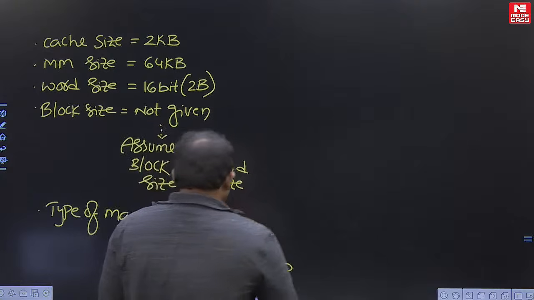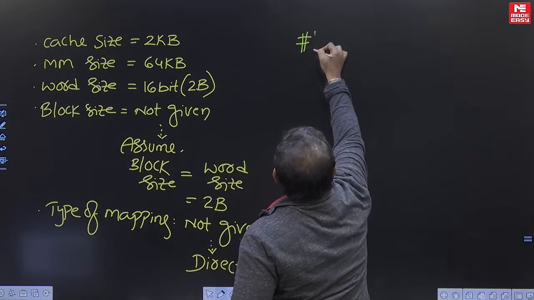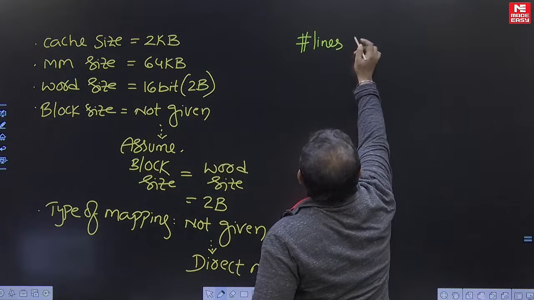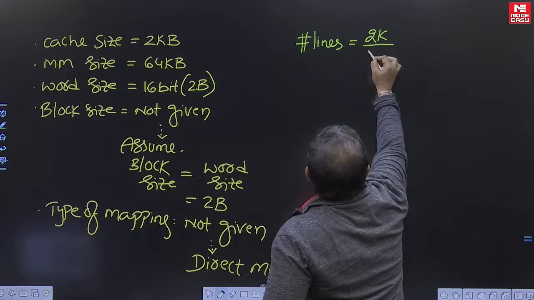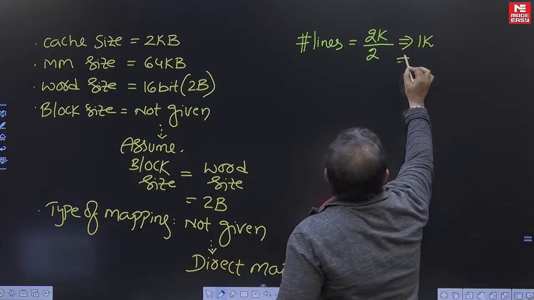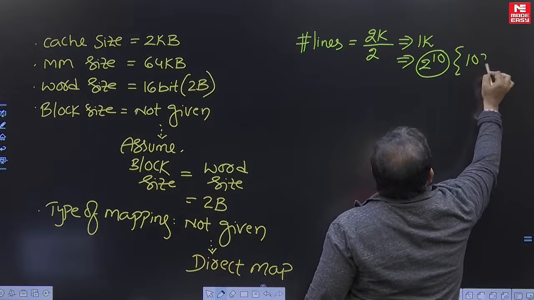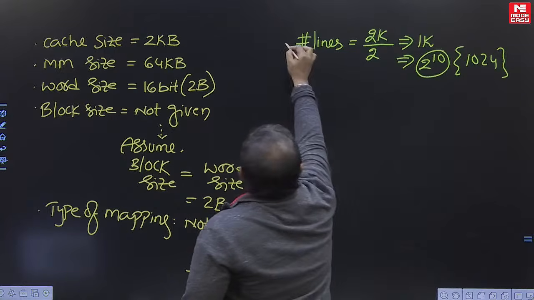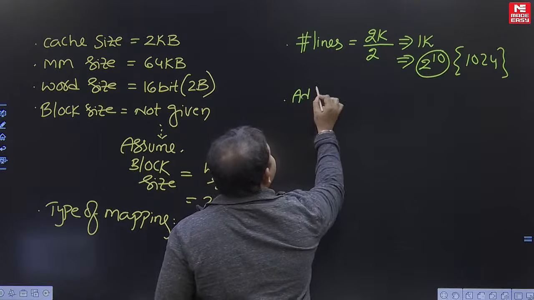All right. Now come to the number of lines analysis. Number of lines in the cache equals cache memory size upon block size. This is equal to 1K, that means 2 power 10 lines, 1024 lines. Very good. Clear? Now the address format.